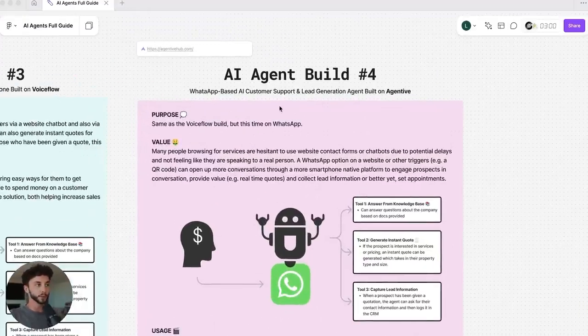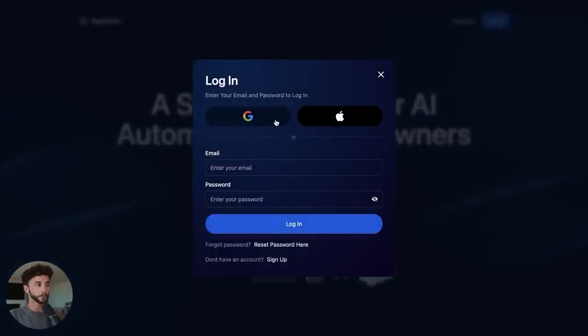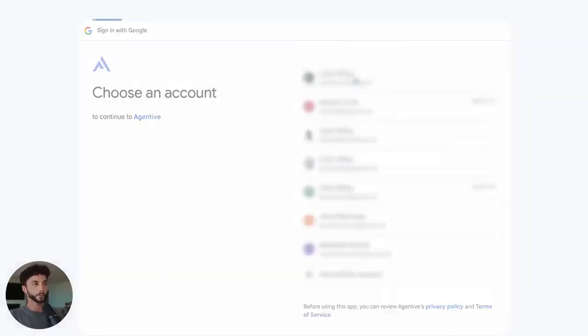So we can click up here to go to my website, Agentive. You can click on register now. You can just register with your Google account. I'm going to log in with mine. It is free to make an account, and we have a free plan, so you can just experiment around as much as you need. And then you're only going to be charged based on the amount of usage you use. So it's very, very cheap and affordable. And I wanted to make this platform for you guys to all get on and experiment with building AI agents without coding. That was really the core of why we started this whole thing.